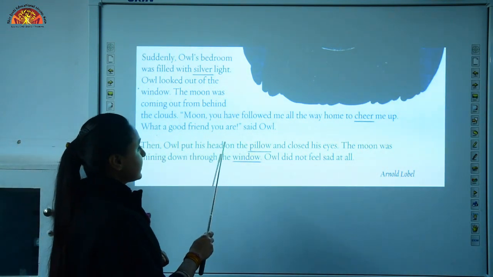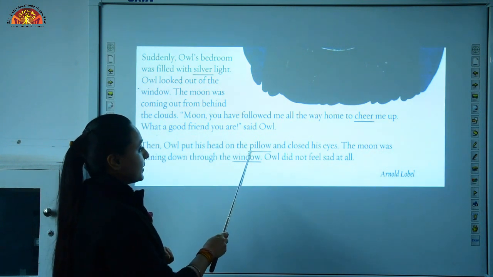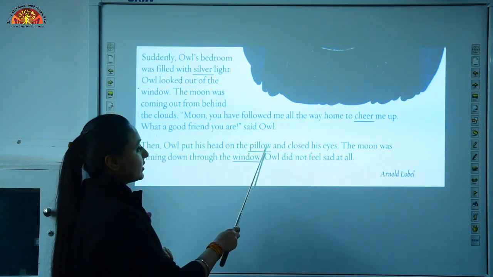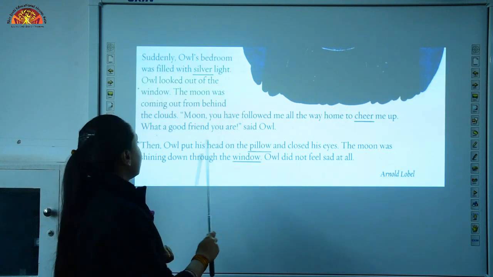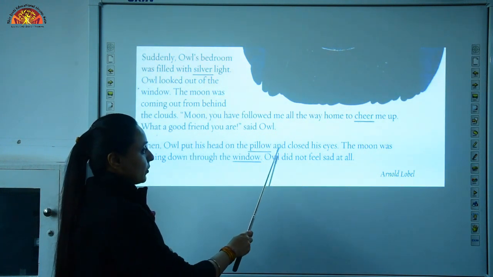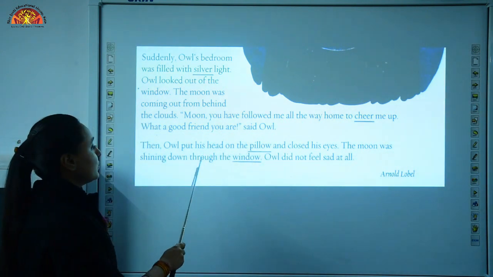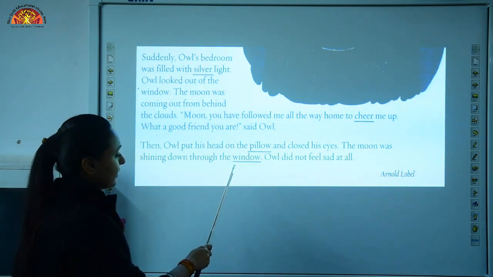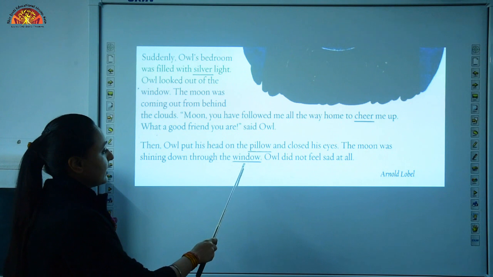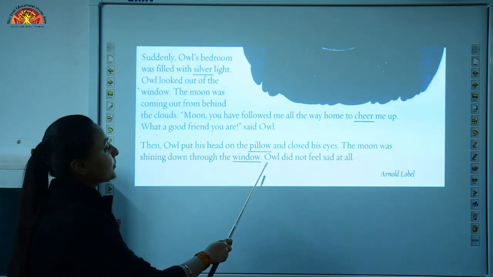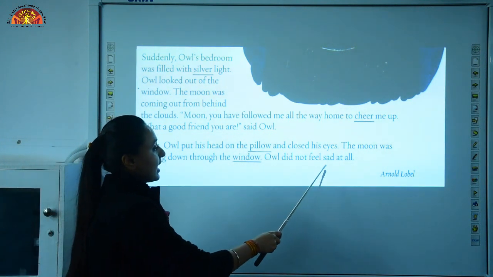Then Owl put his head on the pillow, underline the word P-I-L-L-O-W, pillow over here. Owl put his head on the pillow and closed his eyes. The moon was shining down through the window. Underline the word W-I-N-D-O-W, window. Owl did not feel sad at all.